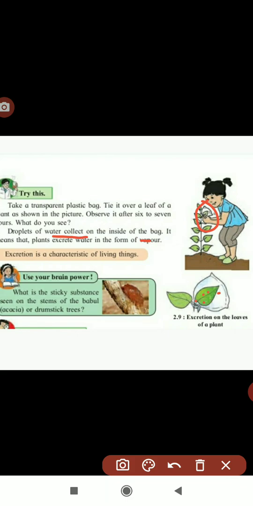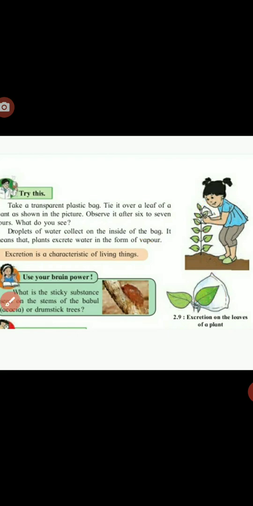It means that the plant excretes water in the form of vapors. The vapor is again converted into water, and it collects in this bag. So excretion is a characteristic of living things.